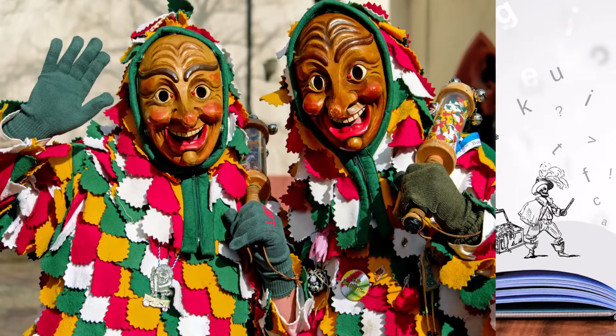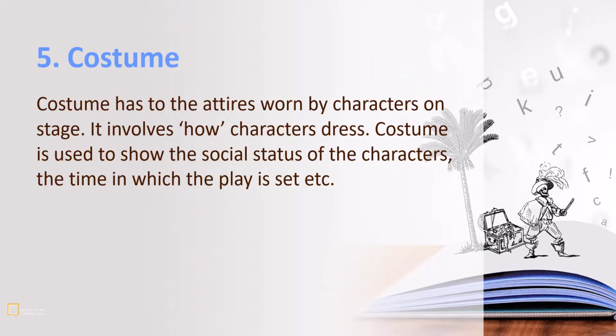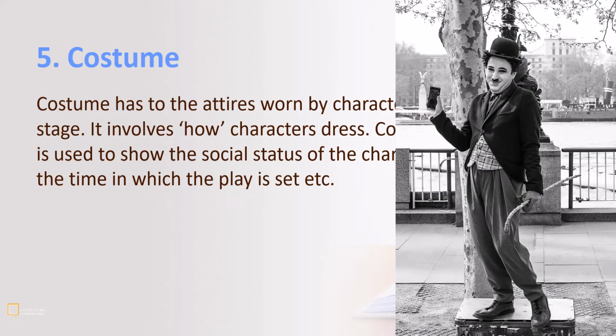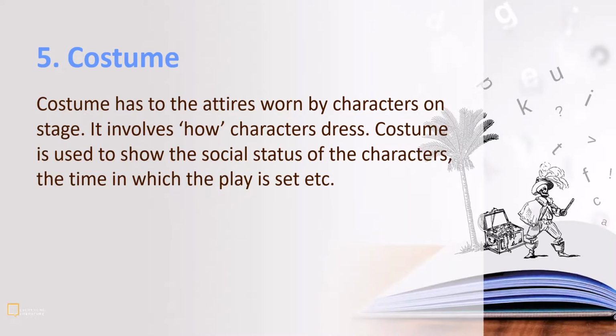Costume has to do with the attires worn by characters on stage. It involves how characters dress as well. Costume is used to show the social status of the characters, the time in which the play is set, and other things. So anything related to the dressing or the dress code or the dress manner of the characters on stage, we refer to that as the costume. However, costume should not be confused with props. Costume has everything related to the dressing of the characters on stage. Props has to do with the materials used on stage.